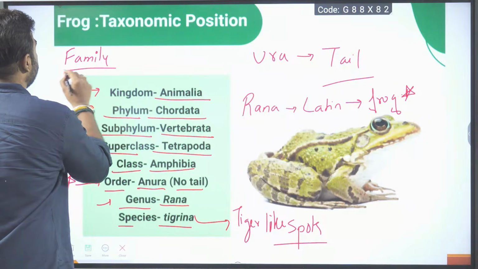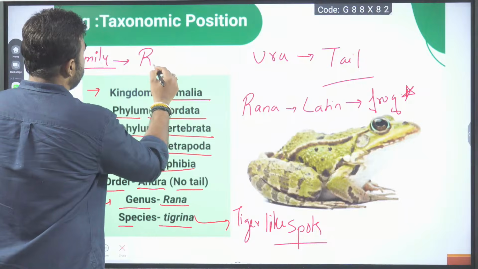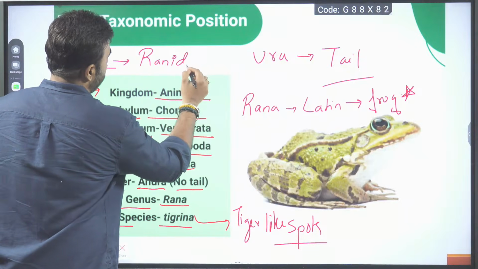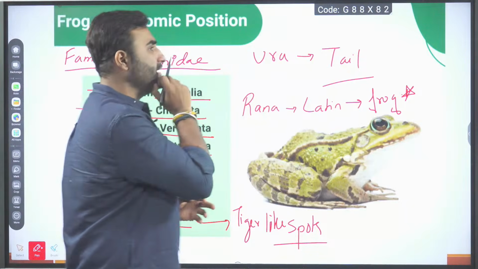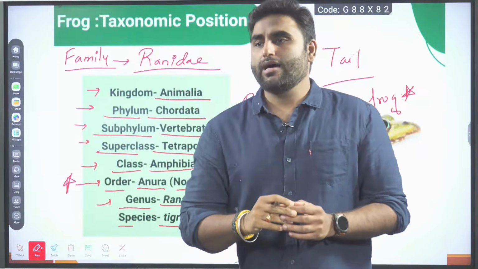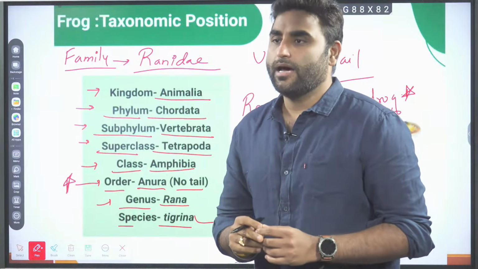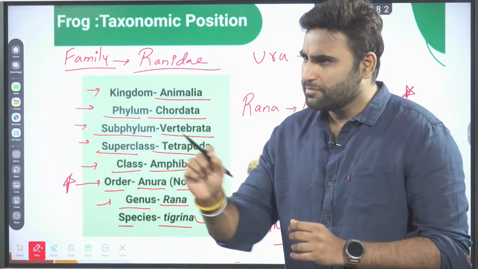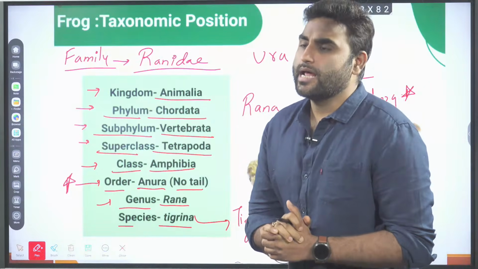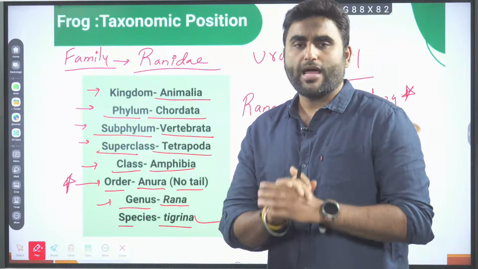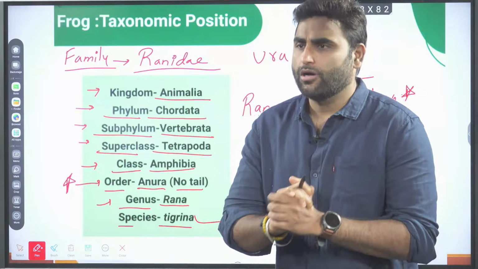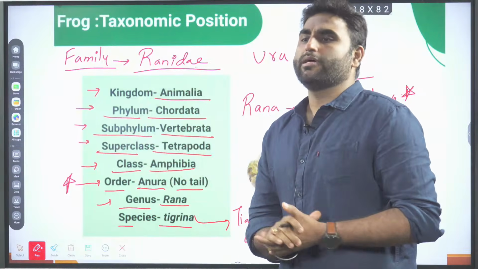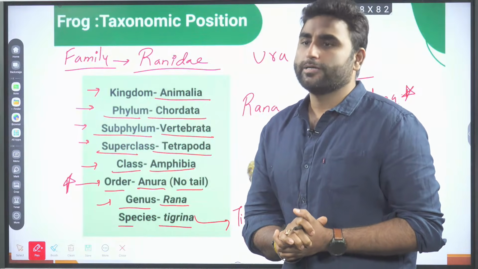So what will we write about the family? The family is Ranidae, R-A-N-I-D-A-E. Just mention the family somewhere in the corner. Ranidae is the family for the frog. That's all. That is the taxonomic position of our frog.